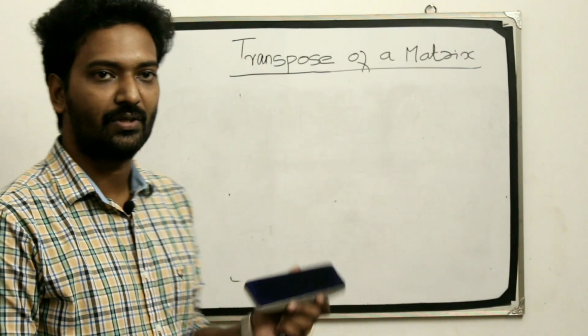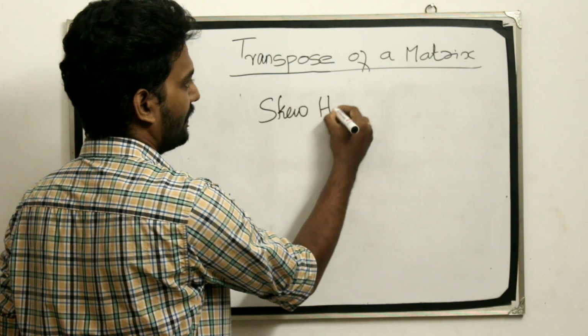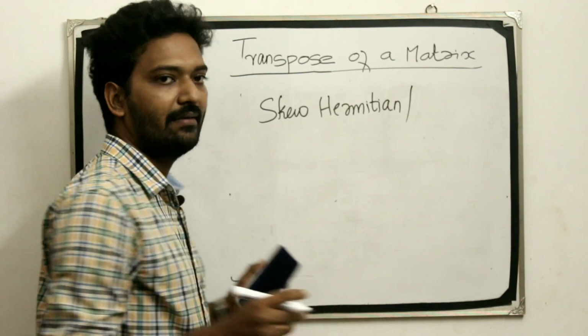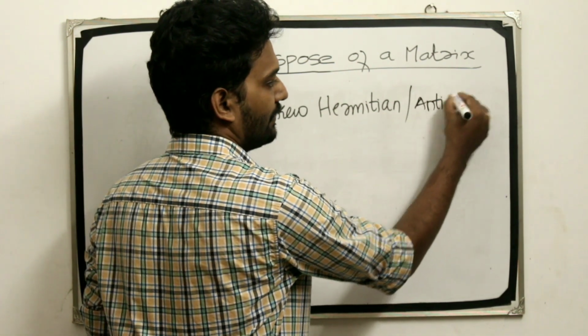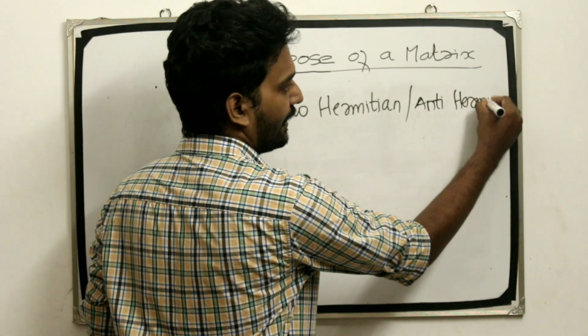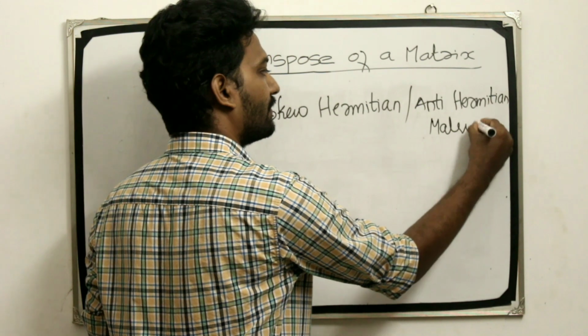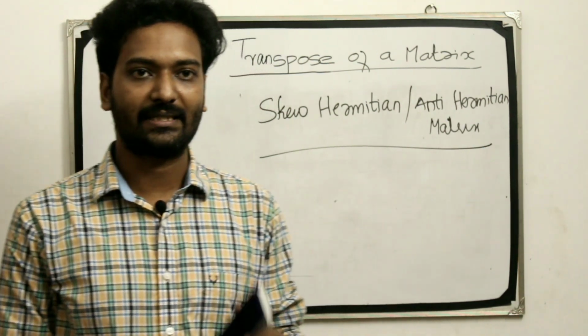Skew Hermitian or anti-Hermitian matrix.